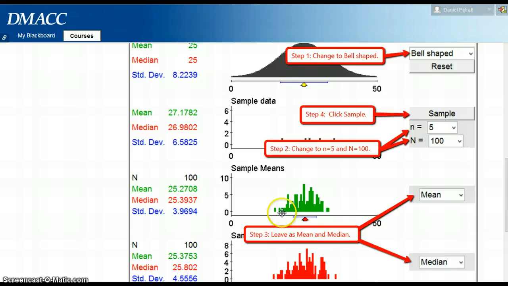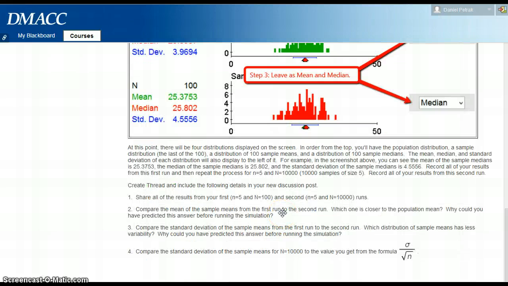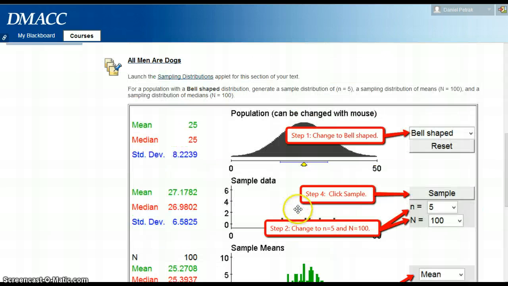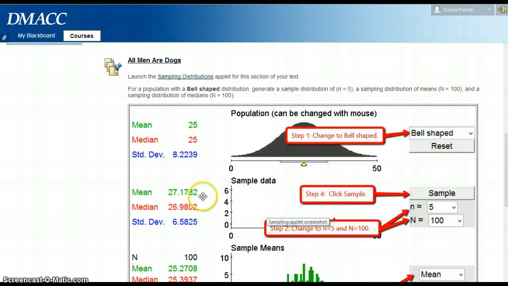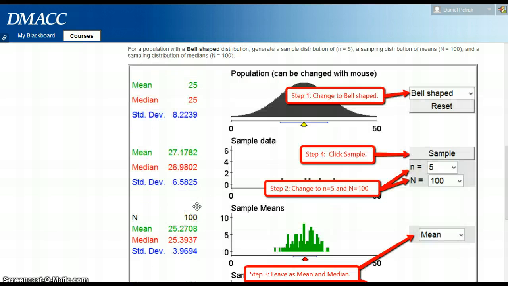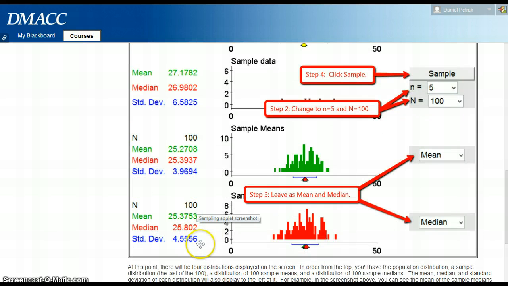For this chapter 6 discussion, it's called All Men Are Dogs. It's kind of weird. It's this bad pickup line this guy uses and how much it works and stuff like that, I guess. But what we're doing here is taking random samples from a population and checking how the samples look. The big thing is we're comparing the standard deviation of the population and the standard deviation of these repeated samples that come from it.